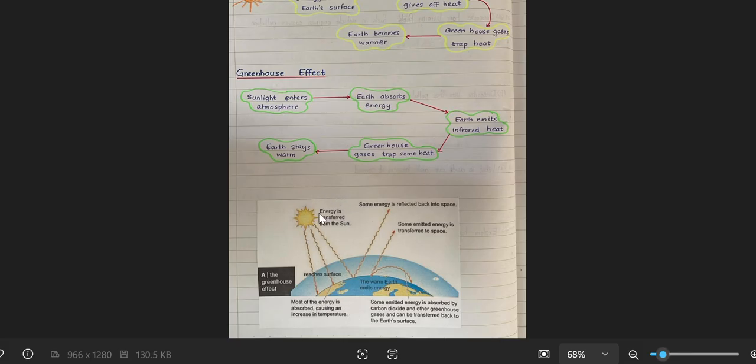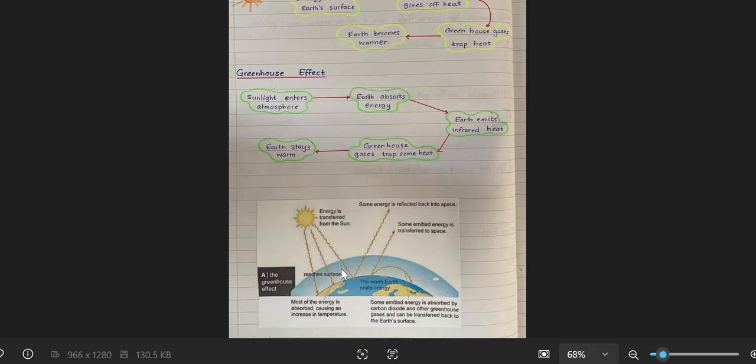Now see, energy is transferred from the sun. It reaches the surface. Okay, it reaches the surface. And most of the energy is absorbed, causing an increase in temperature. Now what is this blue color line around the earth? This is our atmosphere.